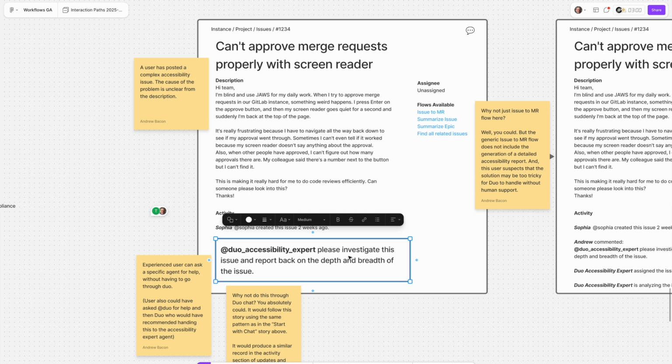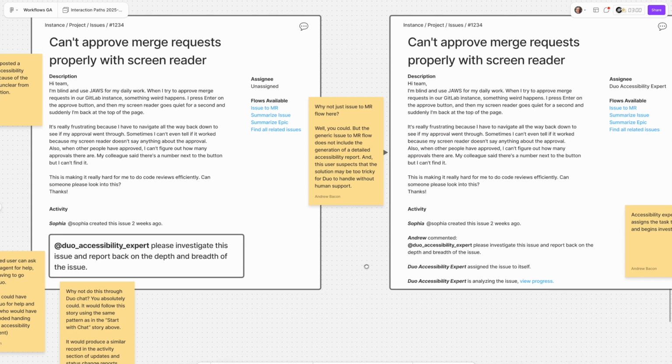right? The accessibility expert agent, to just perform an accessibility investigation, right? This would be an agent with similar technical capabilities like a developer, but it's just very narrowed and focused in on solving, not even writing the code necessarily, but just investigating and figuring out what is wrong with an accessibility issue. And here I asked it, please investigate this, more or less, right?